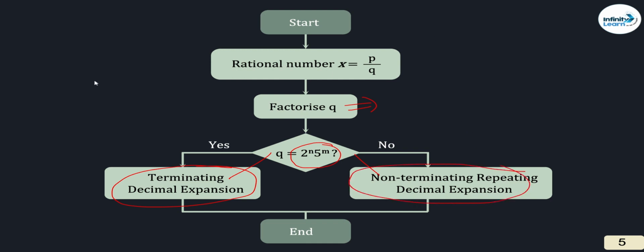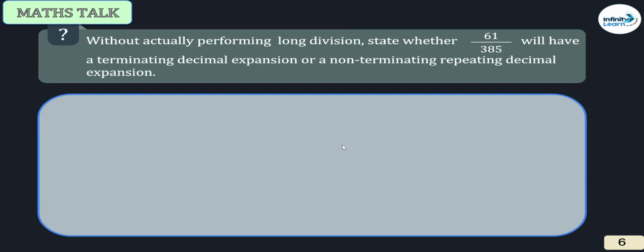So let us see by an example. 1 upon 5. Denominator is in the form of 5 to the power n. It is terminating one. 1 upon 6, it can be written as 2 into 3. यहाँ पे 2 और 5 के अलावा 3 है. We have 3 here. So it is non-terminating. Clear? So what is the condition for terminating? The denominator must be in the form of 2 to the power n, 5 to the power m.